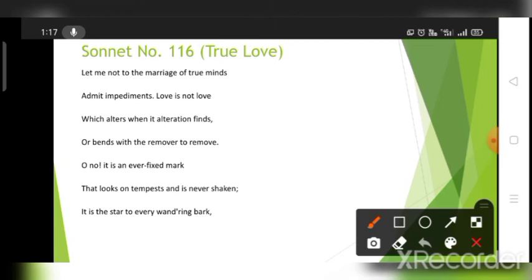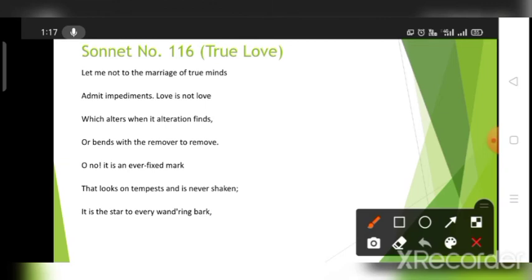So similarly, love is just like that. It is not going to remove when the remover is found, or alter when the alteration is found. So love is like an ever fixed mark, just like that star in the north. Love is just like that, looking on the tempest. When there is a tempest, some kind of trouble, some kind of storm, it is just there. It is never shaken. You cannot remove it. The position is fixed.